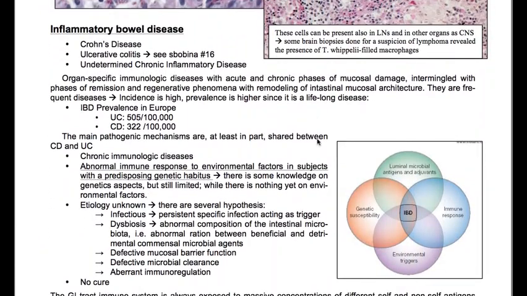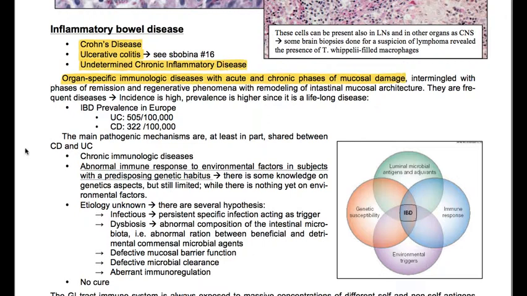Anyway, inflammatory bowel disease. We can have Crohn's disease, ulcerative colitis, and undetermined chronic inflammatory disease. These are organ-specific immunologic diseases with acute and chronic phases of mucosal damage, intermingled with phases of remission and regenerative phenomena with remodeling of intestinal mucosal architecture.